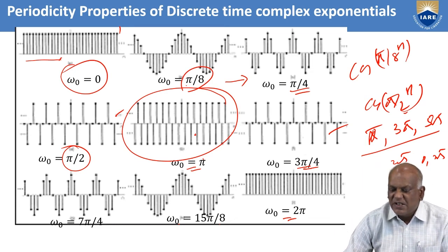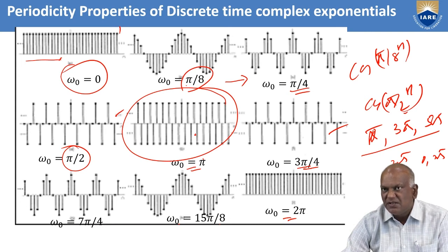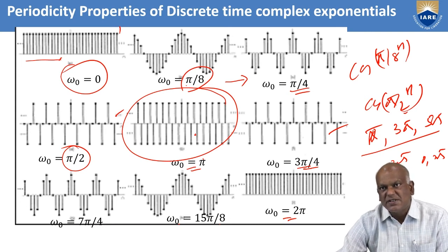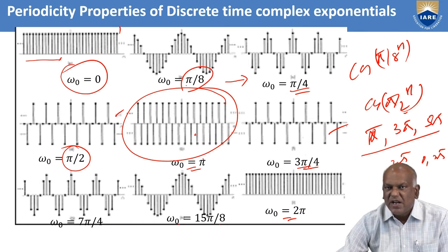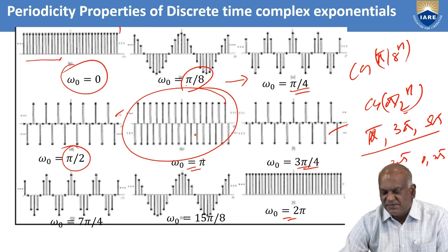For continuous time signals, as the omega naught value increases, the rate of oscillation increases. For discrete time signals, what happens is that we get identical signals for all values of omega that are separated by 2 pi.